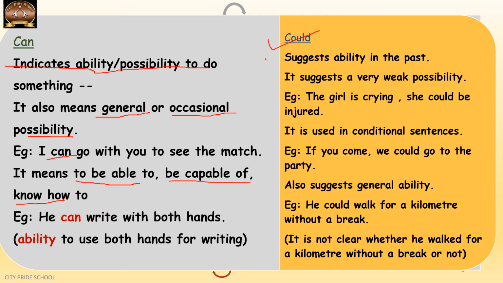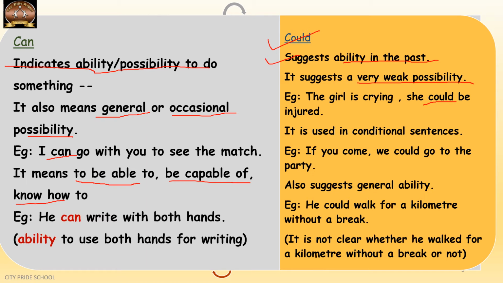The first one is, it suggests ability in the past but is not used to indicate past tense, as told earlier. It also suggests a weak possibility. Can shows strong possibility, and could shows very weak possibility. Example, the girl is crying, she could be injured. We are just guessing, huh? So there is a weak possibility of the girl being injured.